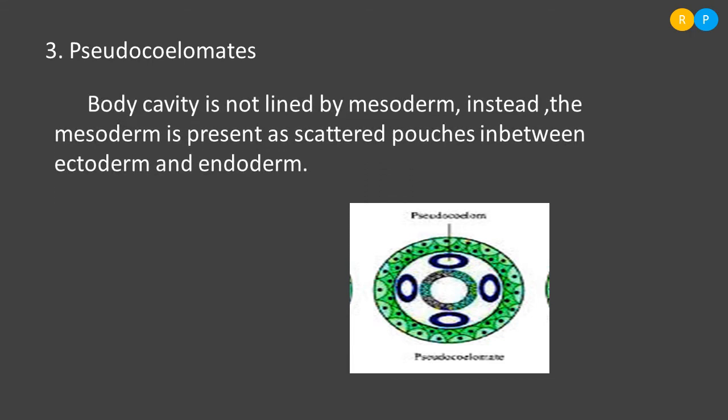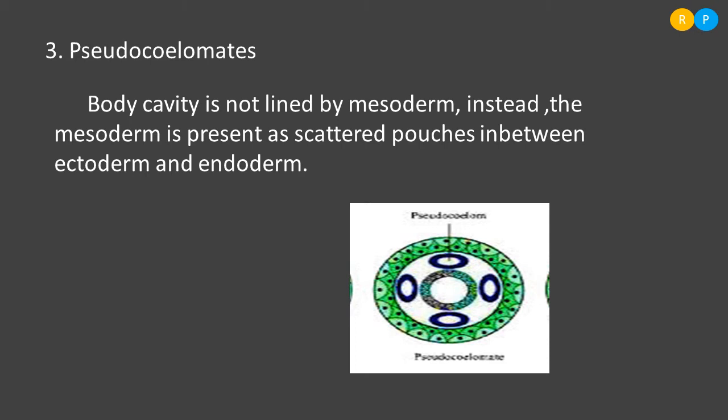So the body cavity is not lined by mesoderm. So the animal here has a body cavity, but that body cavity is not lined by mesoderm. Instead, the mesoderm is present as scattered pouches in between ectoderm and endoderm.